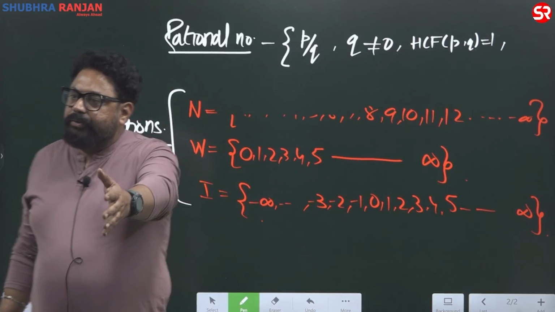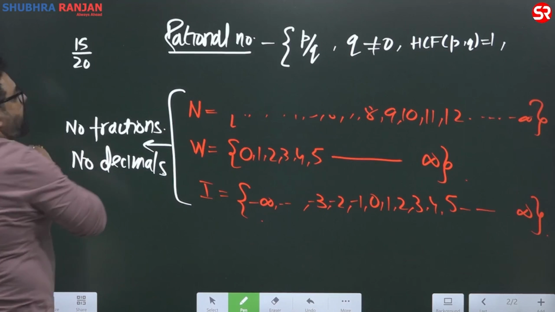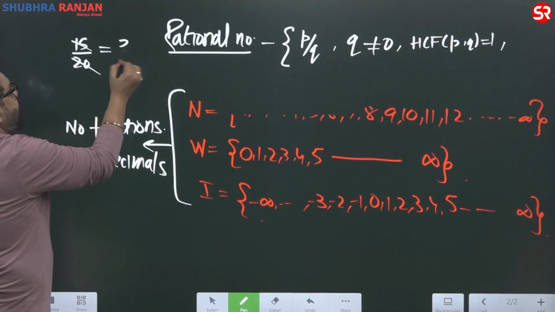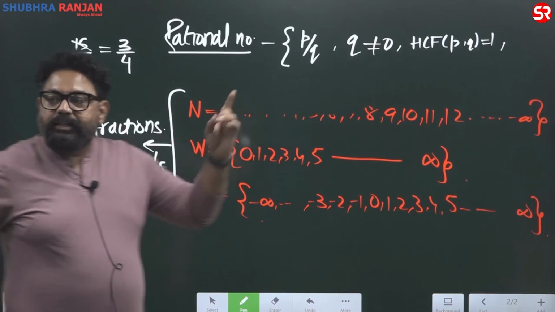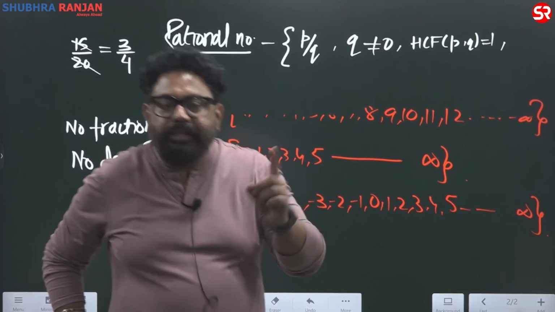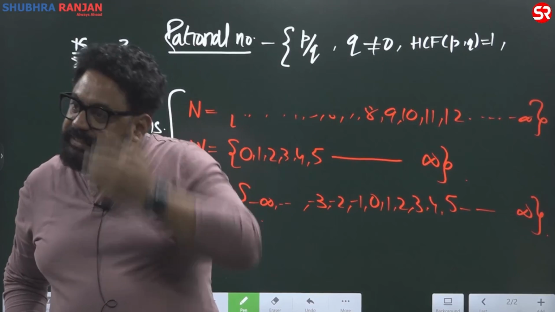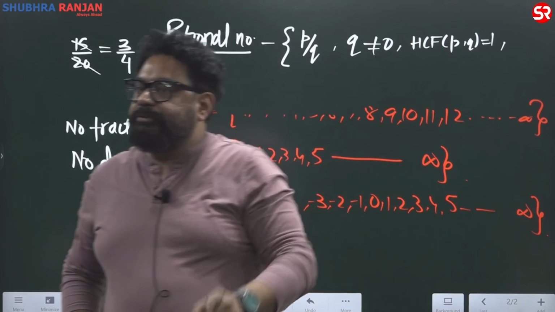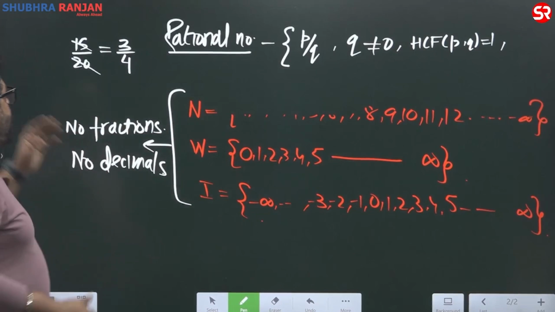Since our childhood, this is what we have been doing. Have you ever written your answer as 15 upon 20? No. You cancel off common factors. It is 3 by 4. Why did you cancel off common factors? Because whenever you are writing a fraction, there should not be any common factor between numerator and denominator other than 1. That is why we cancel. So 15 by 20 is not a rational number, 3 by 4 is a rational number. Is it clear? Right.